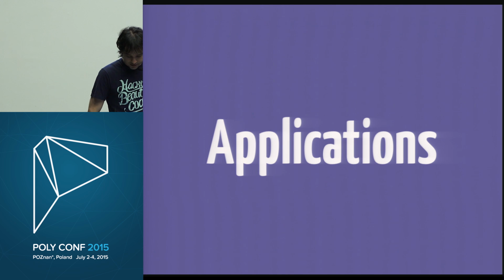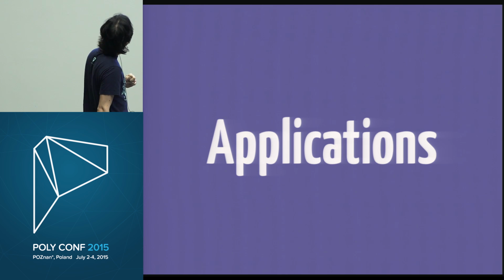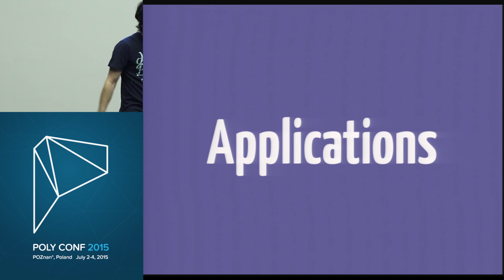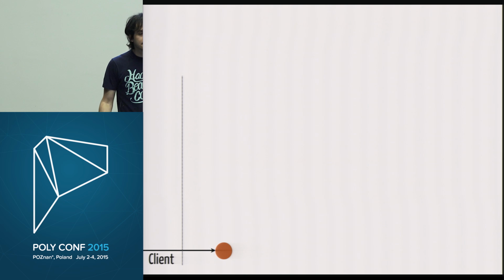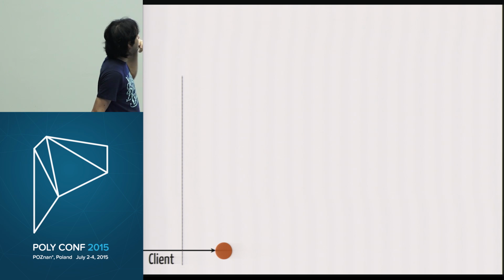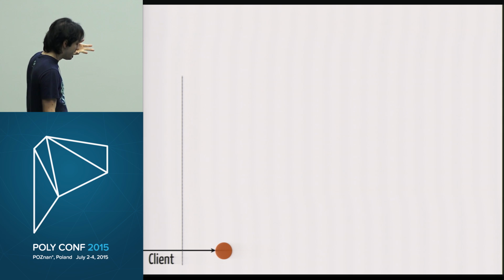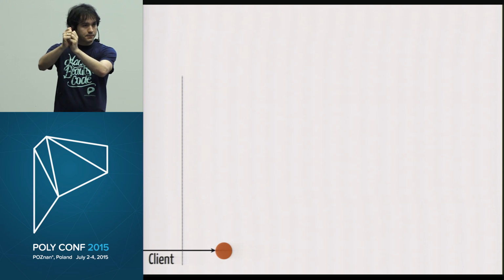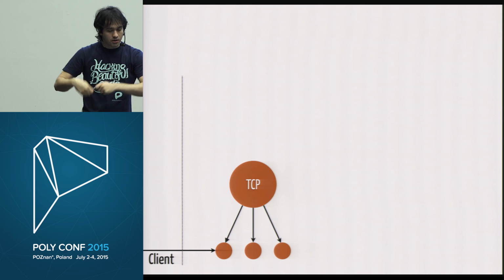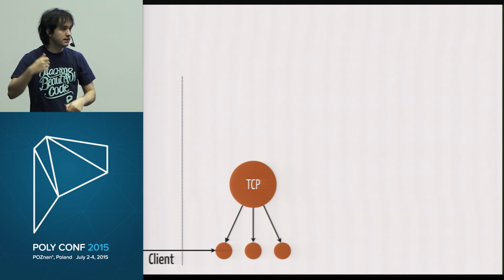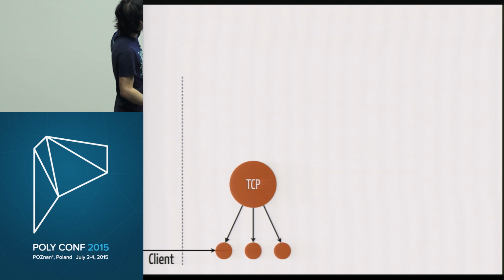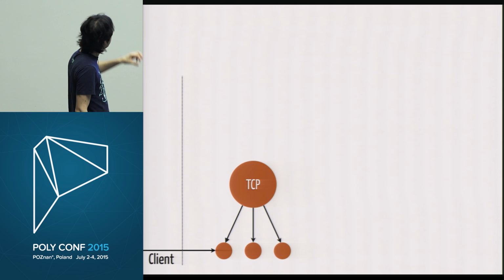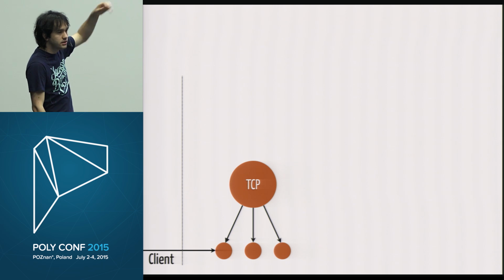So applications. We had that inside view, right? Where we had the client here on the left, and then it connects to the server and it opens up a process. And as different clients are connecting, we are creating those different processes, and all those processes are managed by the TCP acceptor, because the TCP acceptor is waiting for people to connect, right? And then you are creating those processes to handle all those requests. Okay, so we have all those processes here at the bottom. We have the TCP one on top, which is another process. So that's some processes running our system.